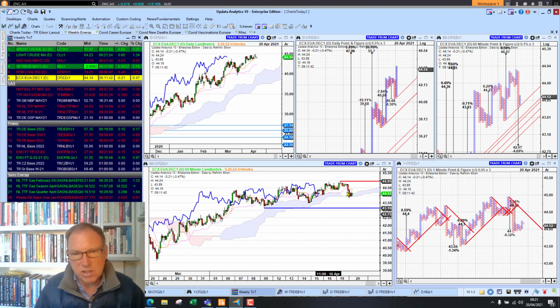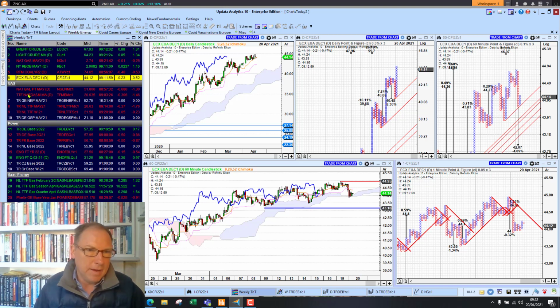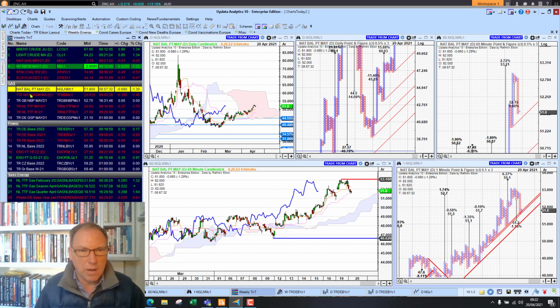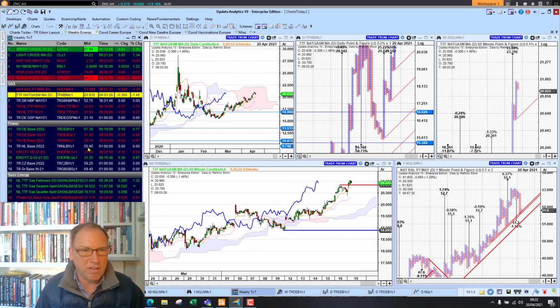And emissions just couldn't quite break that 45 euro mark. So that's really the resistance. We see a couple of attempts on the daily chart there. So that 45 euro mark is the price to watch. We've got a downside target to 42.07 if we go lower than 43.80. Gas is down this morning. MBP is down lower, and TTF down 1.5%.